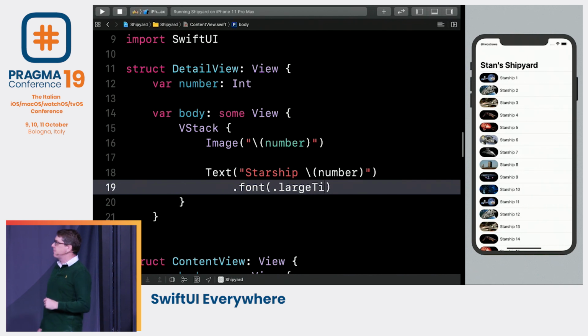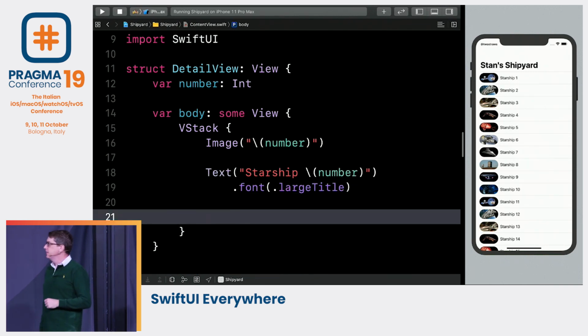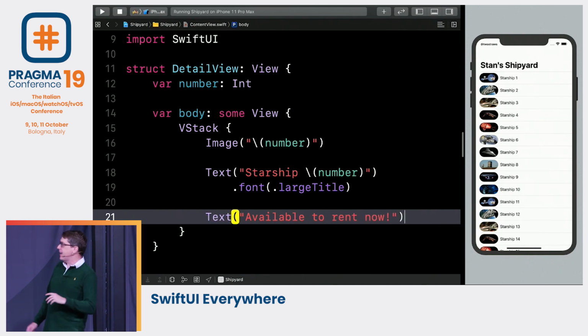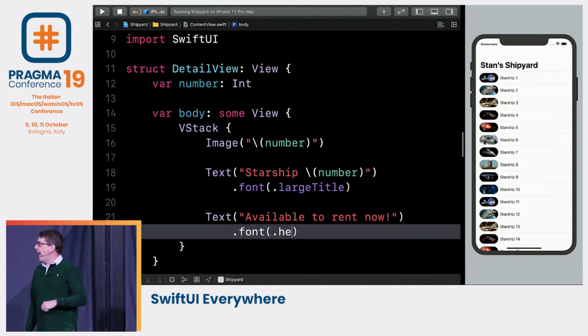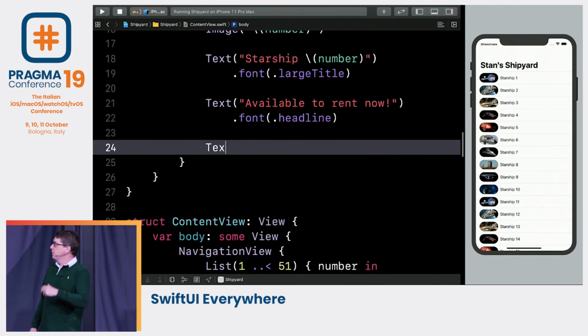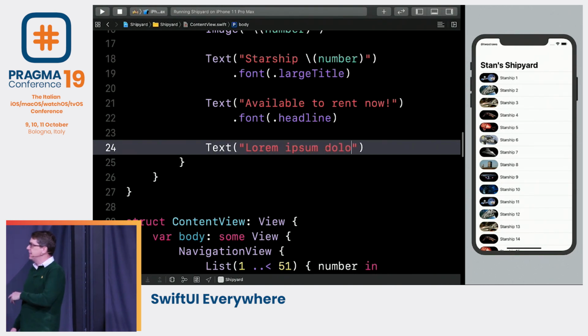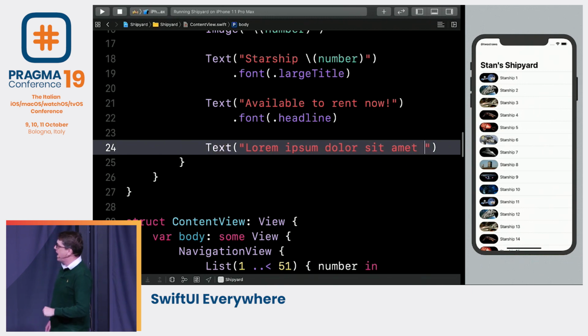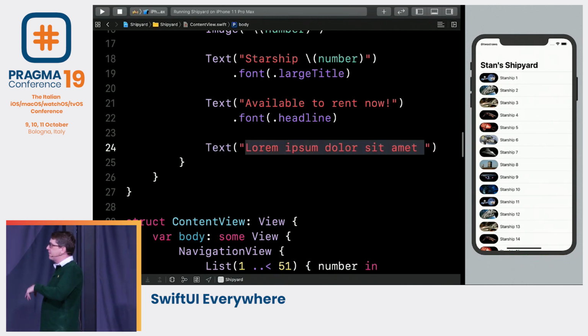In a nice big font, I'll use large title. Below that, we'll have a more text field below saying available to rent now. And I'll use the font for this one, headline, so quite big, but not as big. Below that, we'll add some more text. And I'll just fill in some lipsum text in here. Then copy and paste it a few times, sort of pad things out nicely.